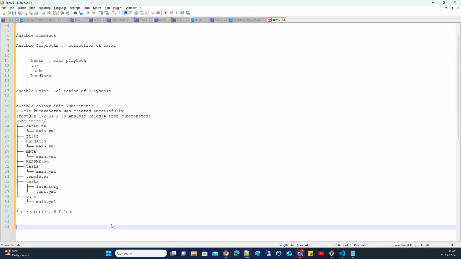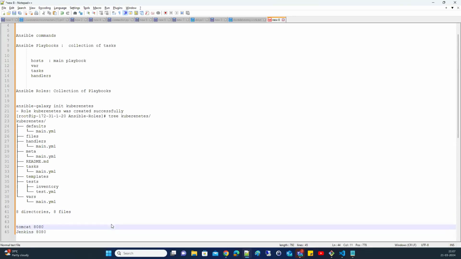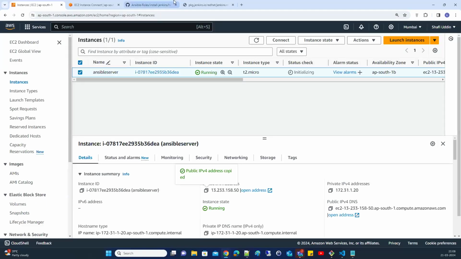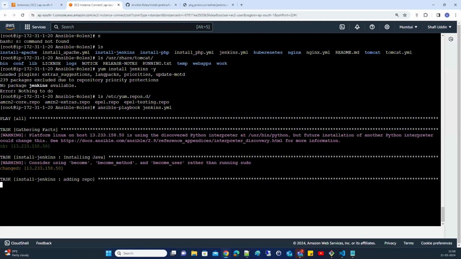8080. So actually the Tomcat port is also 8080, and the Jenkins port is also the same. We cannot use the same port at a time for two applications. That's why, for Tomcat, I changed the port number to 8090. But actually both ports are the same for Jenkins and Tomcat.